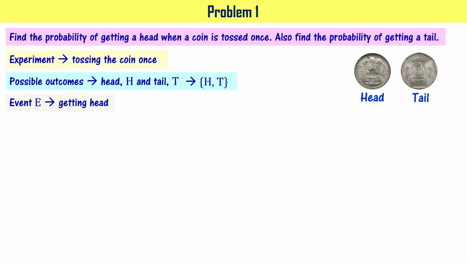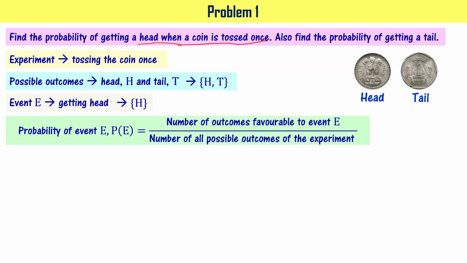First, we want to see the probability of getting head when a coin is tossed. For that, the event is getting head. That is only 1, right? The number of favorable outcomes here is 1. We know that probability of event E is defined as the number of outcomes favorable to event E divided by the number of all possible outcomes of the experiment.